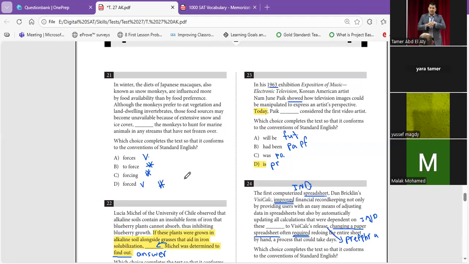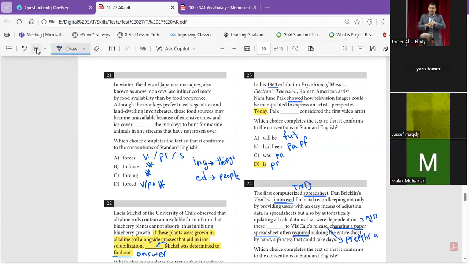If you remember, I told you in the basics that most adjectives ending with ing describe things, and most adjectives ending with ed describe people. So it can be a verb or not. Forces, if it's a verb, will be in the present and in the singular form. Forced, if it's a verb, will be in the past, whether singular or plural.